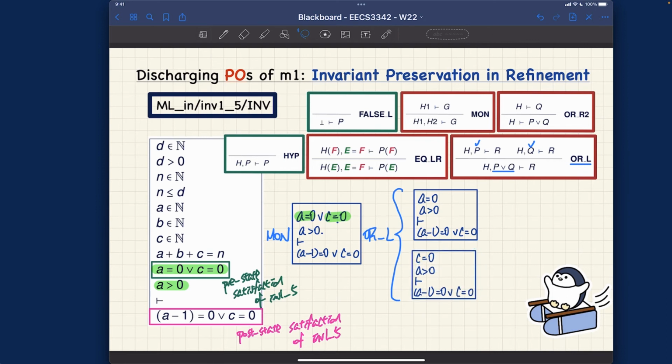Let's do the top one first. So here we have A equal to 0, left-hand side, right-hand side. We want to replace every occurrence of A by 0, so we want to go from left to right. So far, every time we apply this particular rule, we go from left to right. But just be careful, it's not necessarily the case every time.